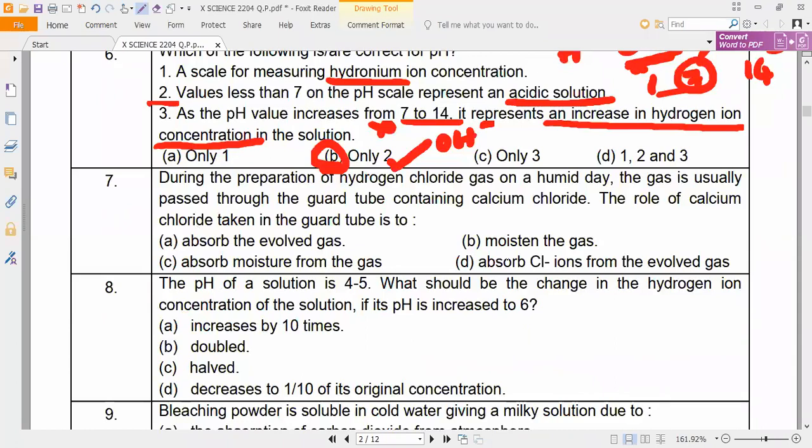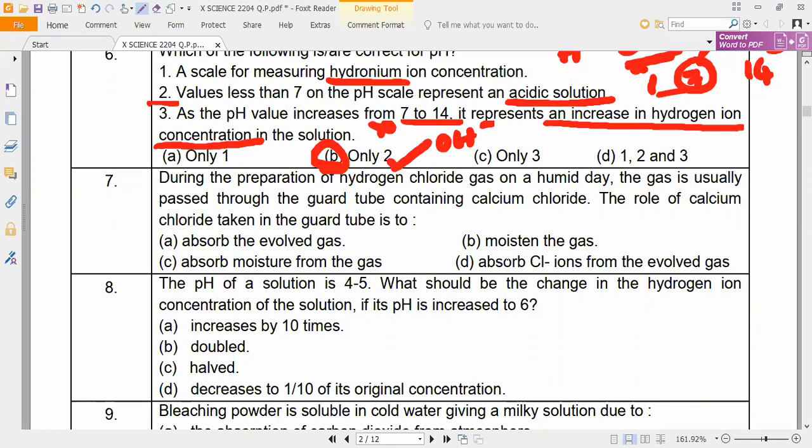Read the next question. Option C, sir. Absorb moisture from the gas. During the preparation of hydrogen chloride gas on a humid day, the gas is usually passed through the guard tube containing calcium chloride. The role of calcium chloride in the guard tube is: absorb the evolved gas, absorb chloride ions from the evolved gas, or absorb moisture from the gas? What is the answer? C, sir. Absorb moisture from the gas.